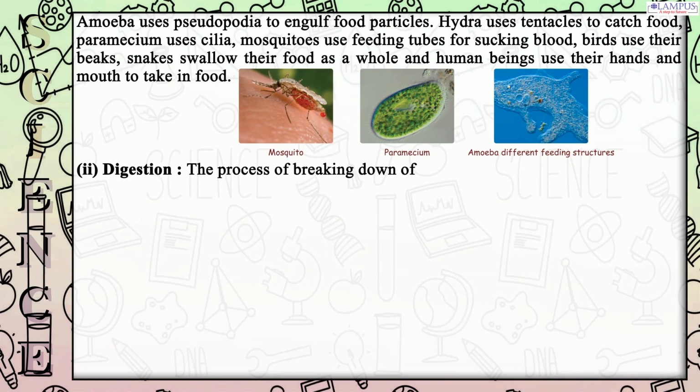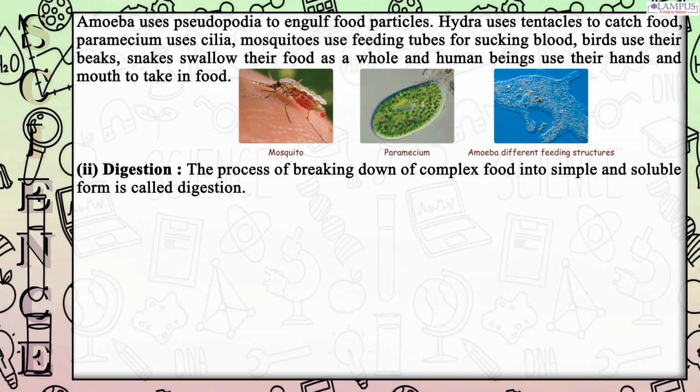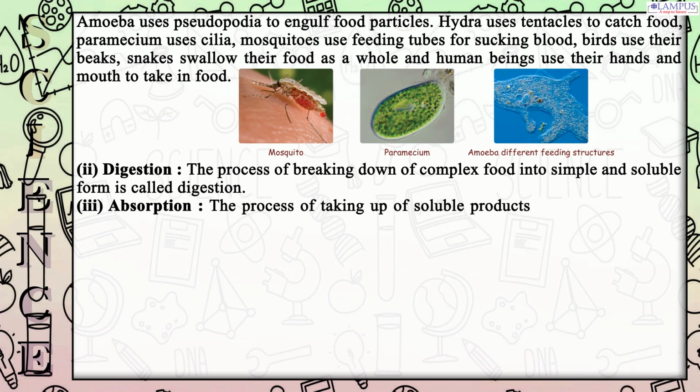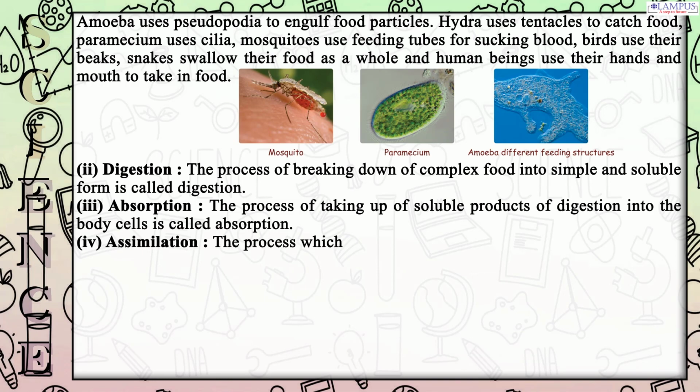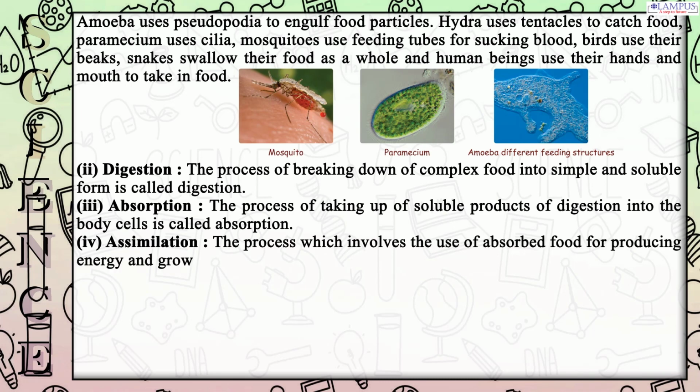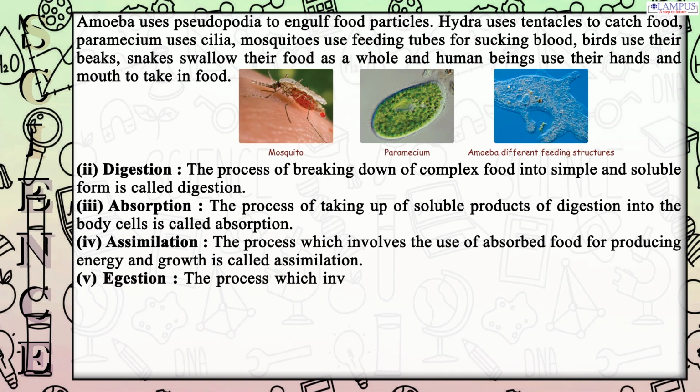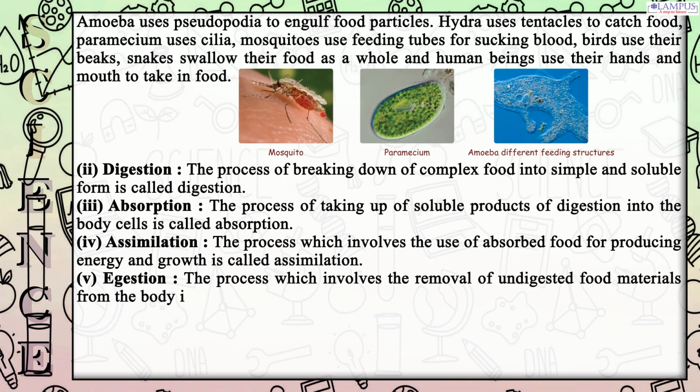The process of breaking down of complex food into simple and soluble form is called digestion. 3. Absorption. The process of taking up of soluble products of digestion into the body cells is called absorption. 4. Assimilation. The process which involves the use of absorbed food for producing energy and growth is called assimilation. 5. Egestion. The process which involves the removal of undigested food materials from the body is called egestion.